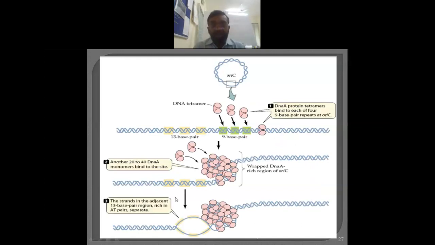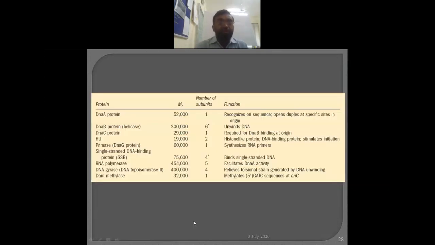Okay, all these things are shown here. These are the 9 base pair repeats, and these are the 13 base pair repeats. First DNA A is bound here, and due to this binding the adjacent AT pairs separate. Once they separate, then DNA B comes. So these are the proteins which are involved in initiation: DNA A, and these are the details.